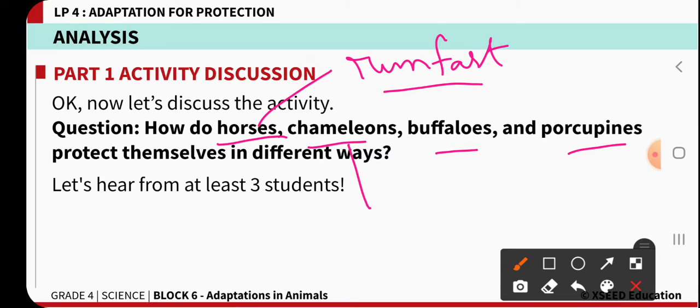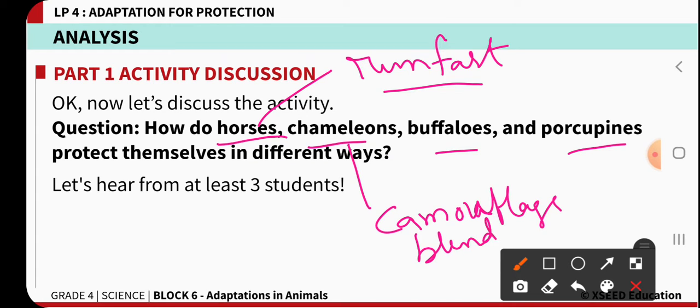Whereas when you see the chameleon, you will understand a beautiful process. The chameleon exhibits a phenomenon called camouflage. Camouflage is a phenomenon where the animal keeps changing its color according to the color of the surroundings. When the body color of the animal is equal to the color of the surroundings, it can easily blend or mix itself into the surroundings.